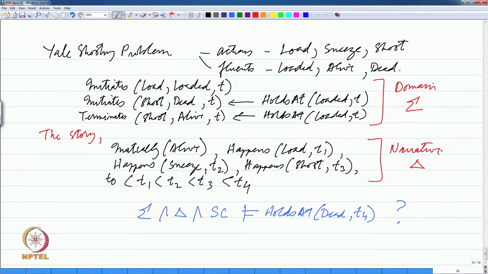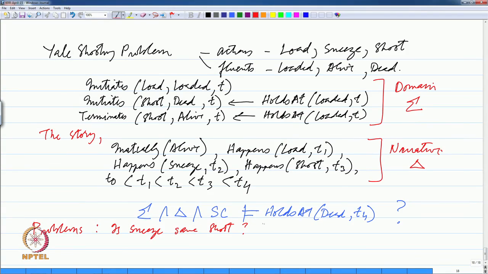The problem is there are various problems. Is sneeze the same as shoot? We do not know. If you want to explicitly state that they are different, then we must either state explicitly they are different, or we must say universally that there is a unique name assumption which says that all names refer to unique entities. This is a problem that we often face in logic. Essentially, we never know whether two terms are mapped to the same element or not, or in this case whether two actions are mapped to the same action or not.